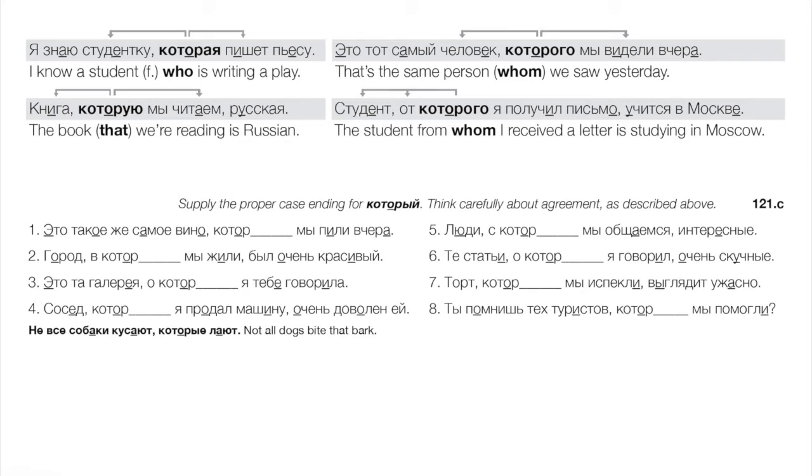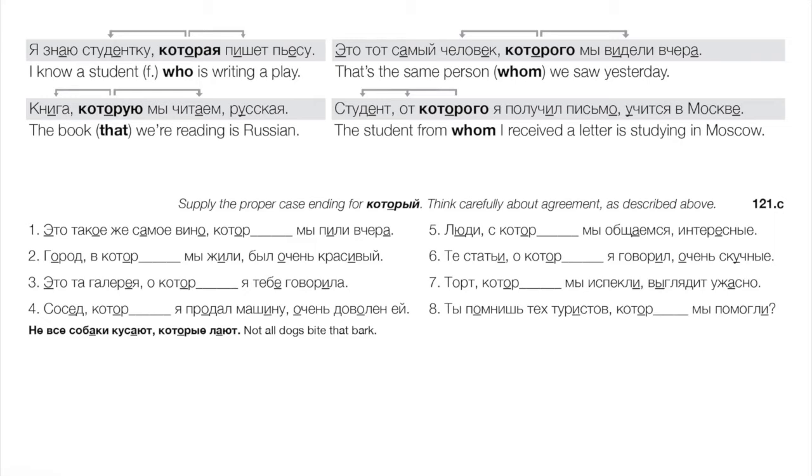6, те статьи, about which I'm speaking are very boring. Okay, so we're talking about plural articles, right? So we're going to get plural, prepositional after the о. Те статьи, о которых я говорил, очень скучные. 7, the cake which we baked looks terrible, right? Okay, so again, который is going to refer to cake, and we're using it here as a direct object, so no change, inanimate, right? Торт, который мы испекли, выглядит ужасно.